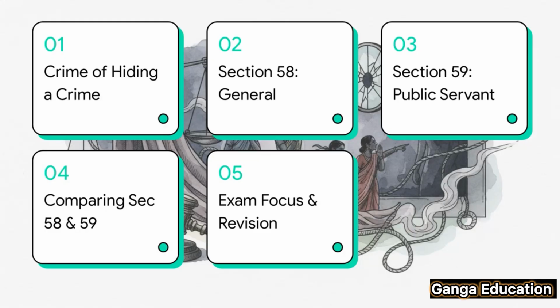So, here's what we've got on the agenda. First up, we'll talk about the basic idea of why hiding a crime is, in itself, a crime. Then, we're going to do a deep dive into Section 58. That's the one that applies to just about anyone. After that, we'll look at Section 59, which is specifically for public servants. Then, we'll put them side by side to see the differences. And finally, we'll wrap it all up with some key takeaways for your exams and a quick revision.